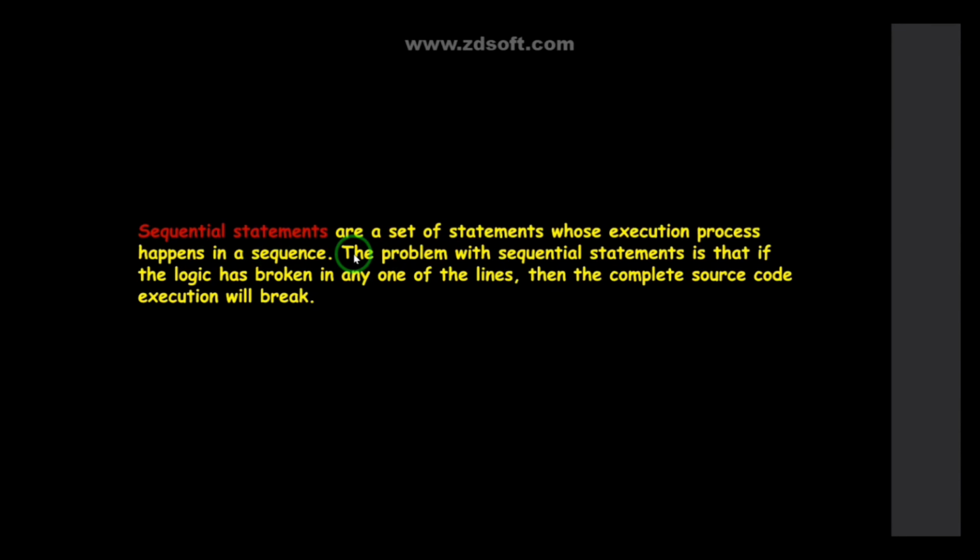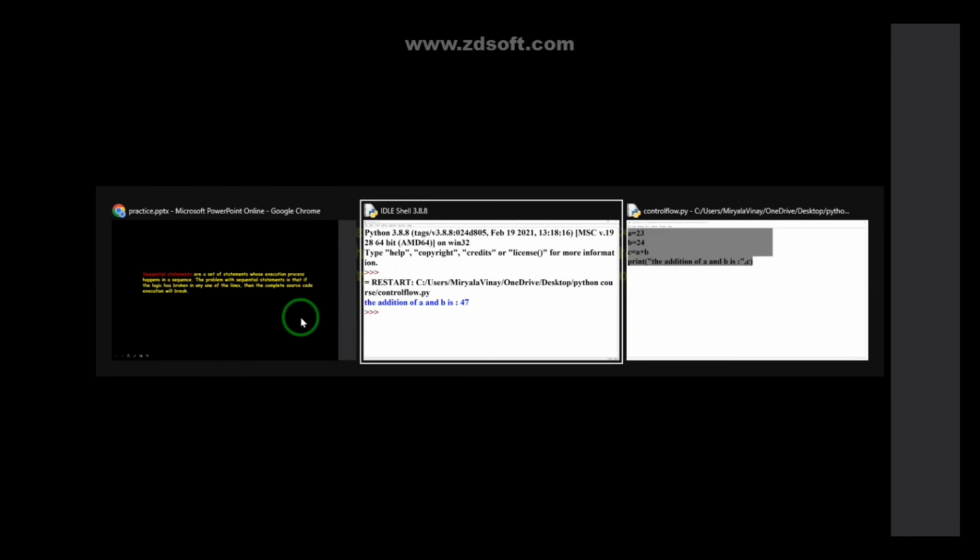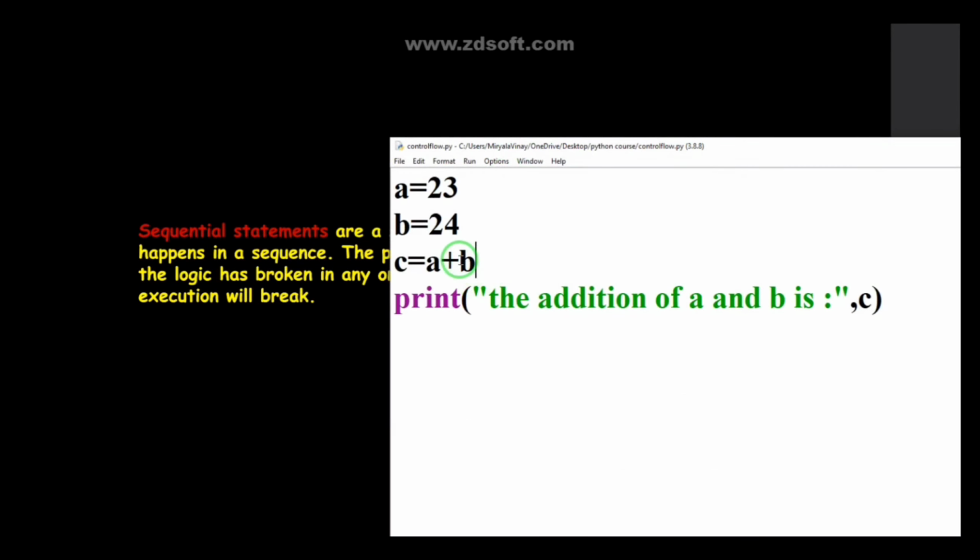The second point is that the problem with sequential statements is that if the logic is broken in any one of the lines, then the complete source code will break. Let me show what it means. Suppose I assign c equal to a b, and I am not mentioning any operator in between. When I run this, firstly it will run the first statement, there will be no error. After this it will run the next statement, there will be no error. After evaluating this statement, there is an operator missing, right?